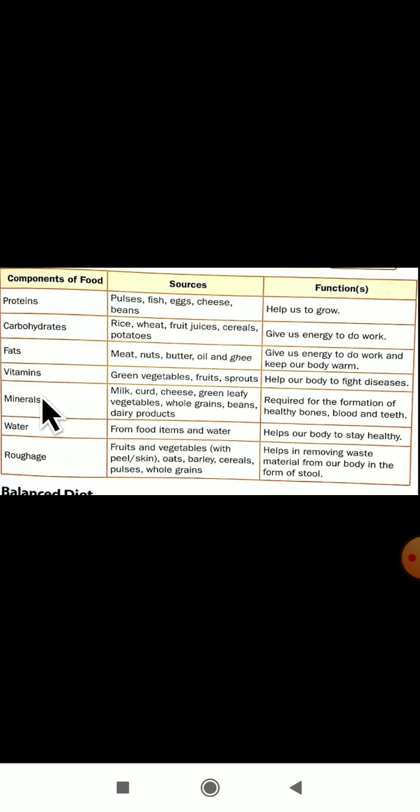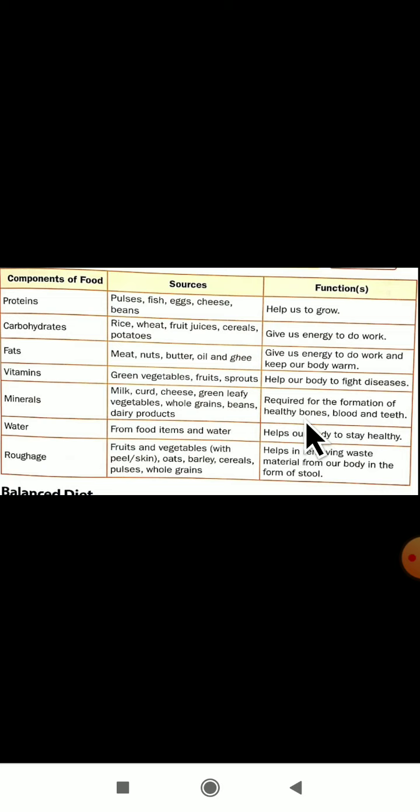The next component of food is minerals. We are getting minerals from milk, curd, cheese, green leafy vegetables, whole grains, beans, dairy products. From these sources we are getting minerals to our body. Then what is the function of minerals? It is required for the formation of healthy bones.